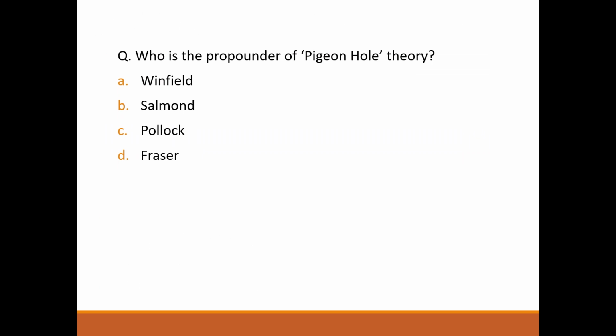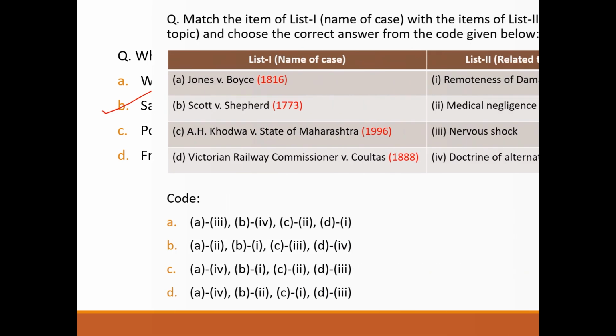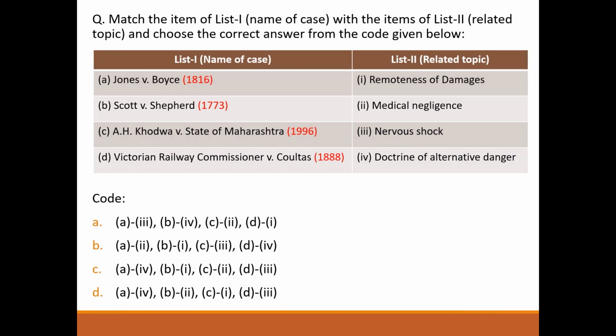Next question. Who is the propounder of pigeonhole theory? It's option B, Salmond. Next question. Match the following. List 1 names of the cases, list 2 related topic. Jones versus Boyce, doctrine of alternative danger. Scott versus Shepherd, remoteness of damages. A.H. Khodwa versus State of Maharashtra, medical negligence. Victorian Railway Commissioner versus Coultas, nervous shock. So answer will be option C.